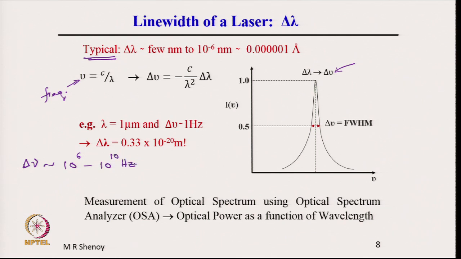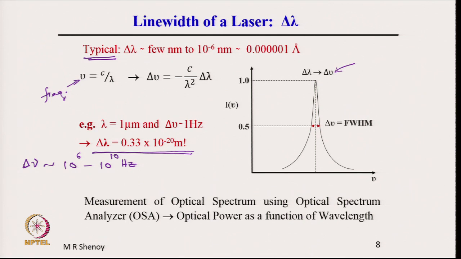There are lasers which have 10 power 3 hertz, and even as low as 1 hertz. So, just put delta nu is equal to 1 hertz, and see what is the delta lambda.